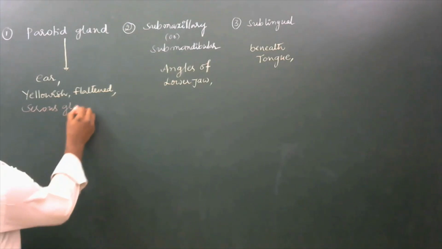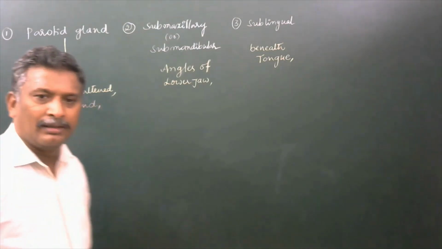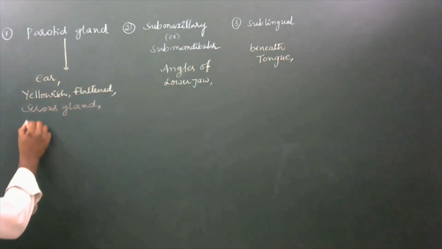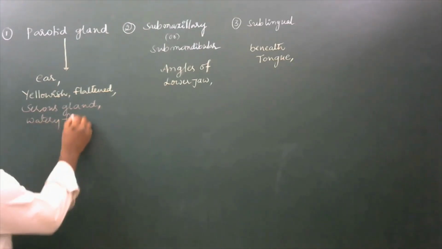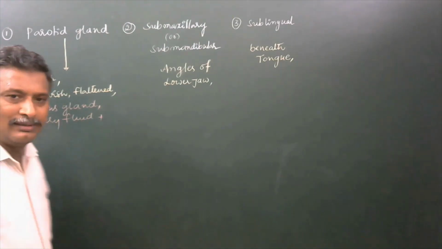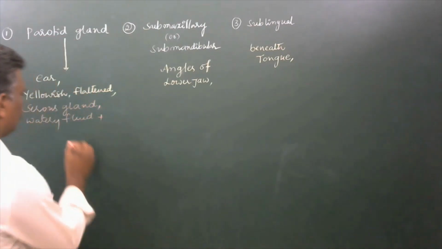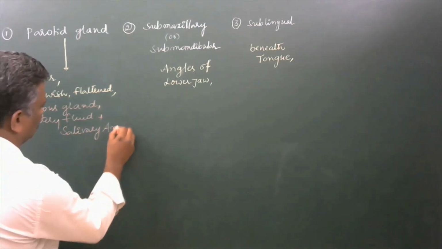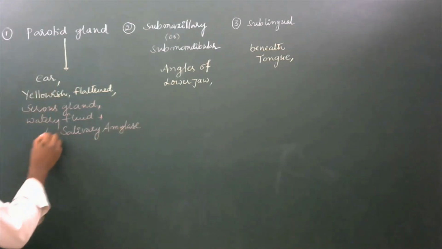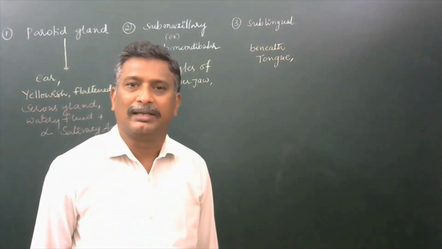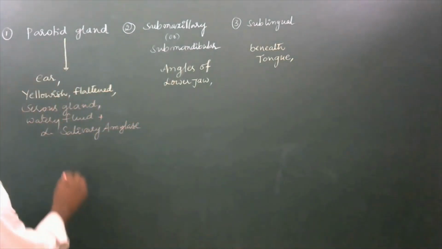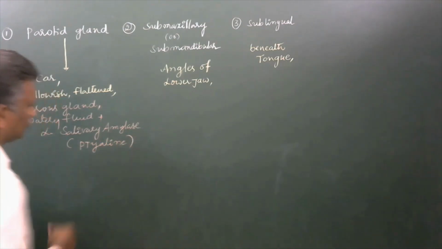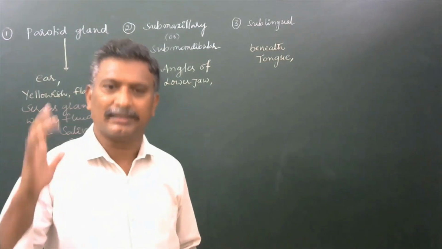It produces watery fluid plus salivary amylase, especially alpha amylase, an enzyme. Other name for that one here is tyalin.